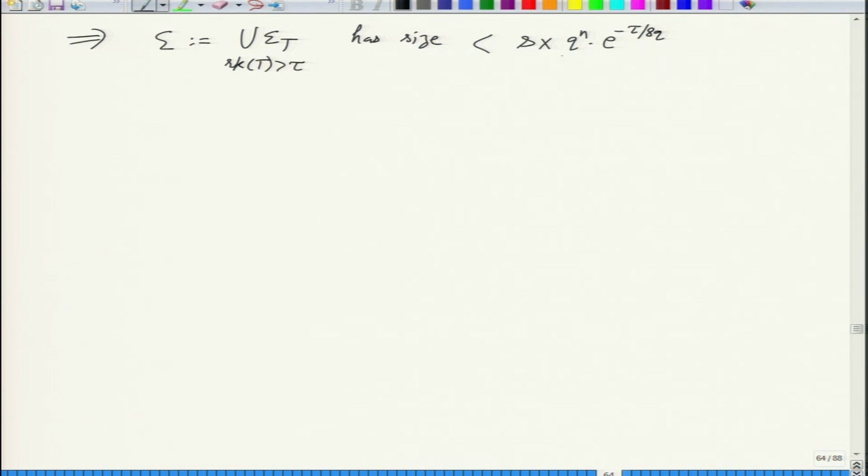Right. So if you look at the density of this, divide this by q raised to n. So that density can be made extremely small. It can be made tending to 0. You just have to pick tau to be big enough as a function of s, log s.